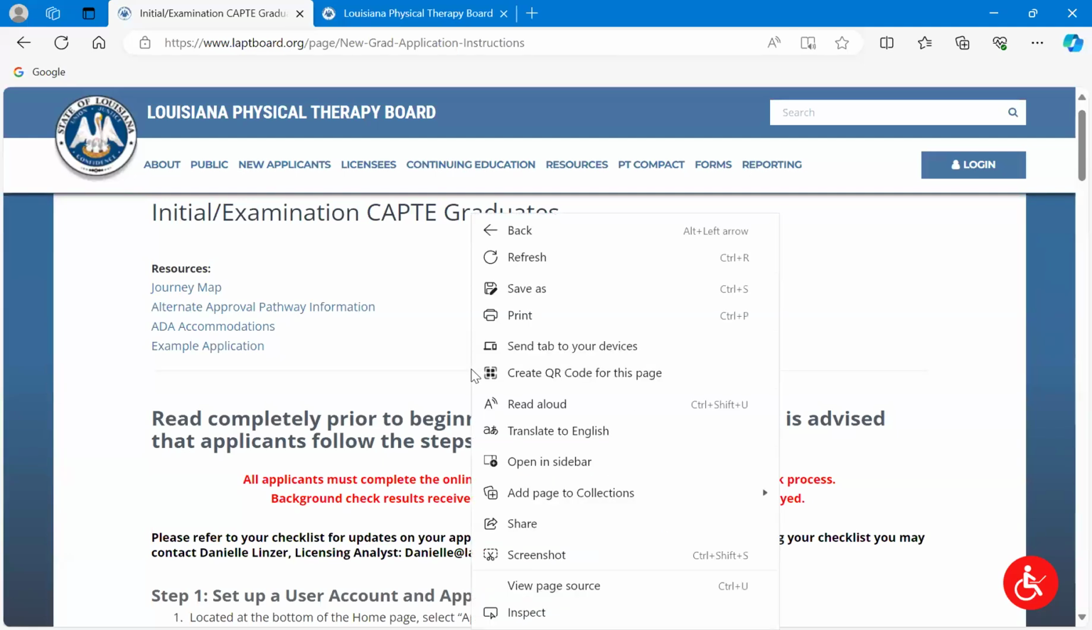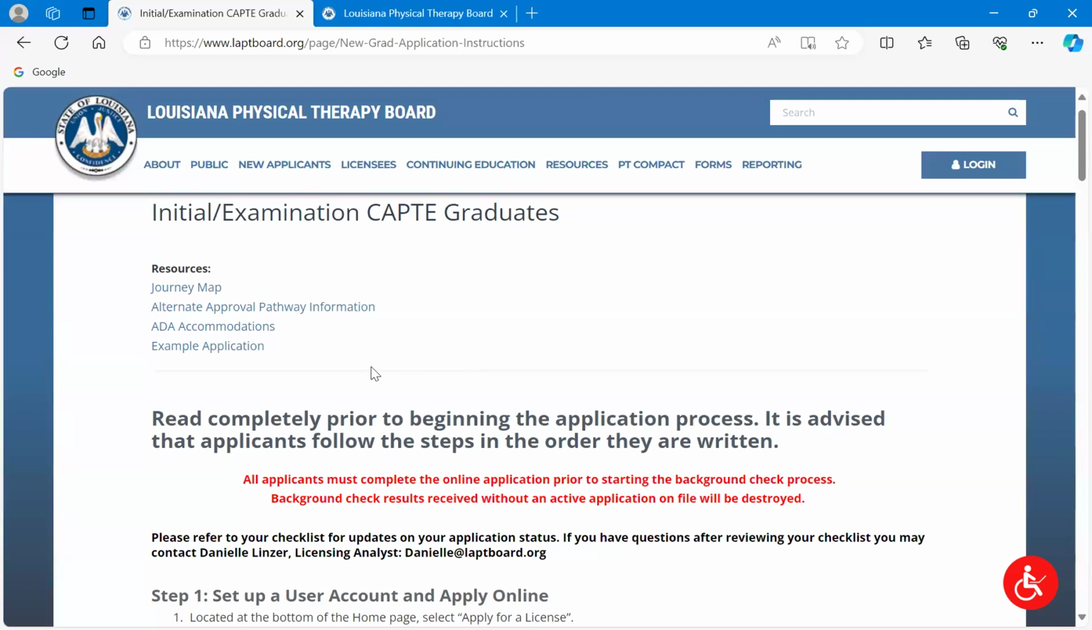And then ADA accommodations. If you are currently receiving ADA accommodations in your program and you think you may need them on the MPTE, there is information here that you can click on, and that will take you to FSBPT again, because they will be the ones you need to request those accommodations from. And then lastly, we have a posted example application. So if you want to know what a completed application looks like at the end, you can take a look at that in advance, and just that way you'll know going into it.